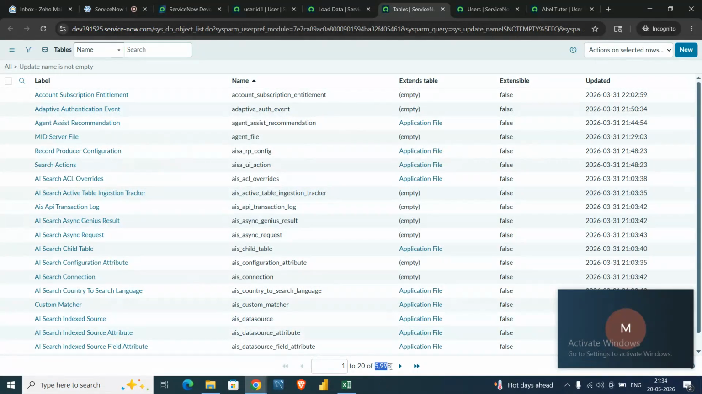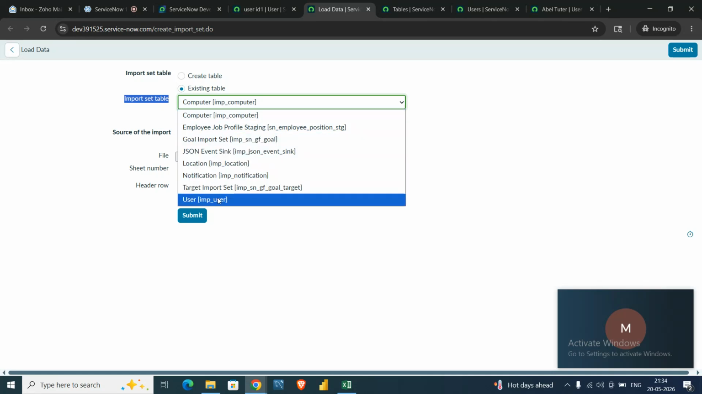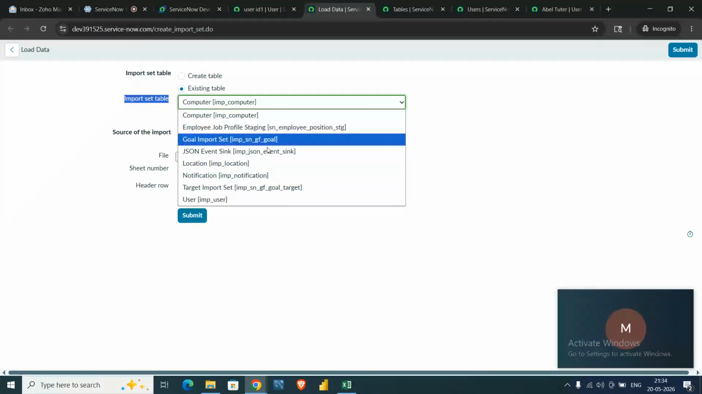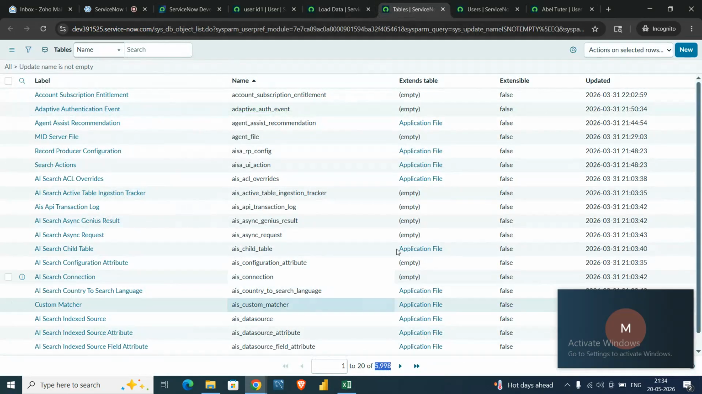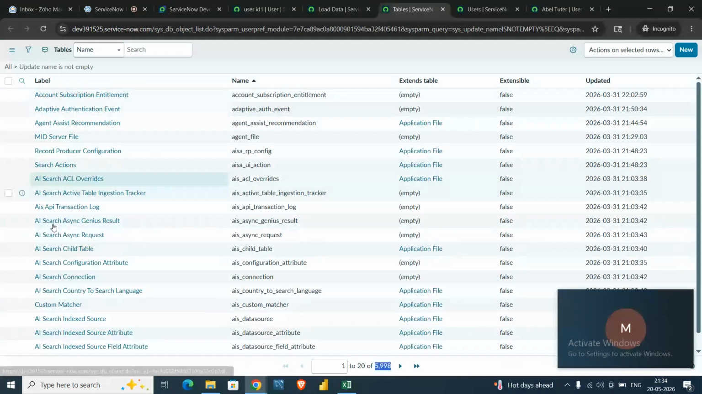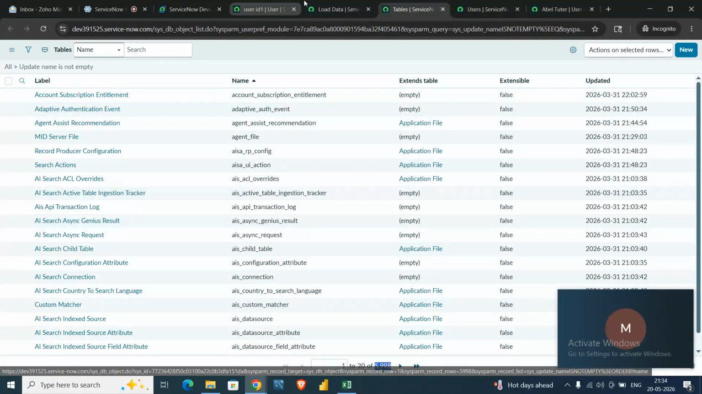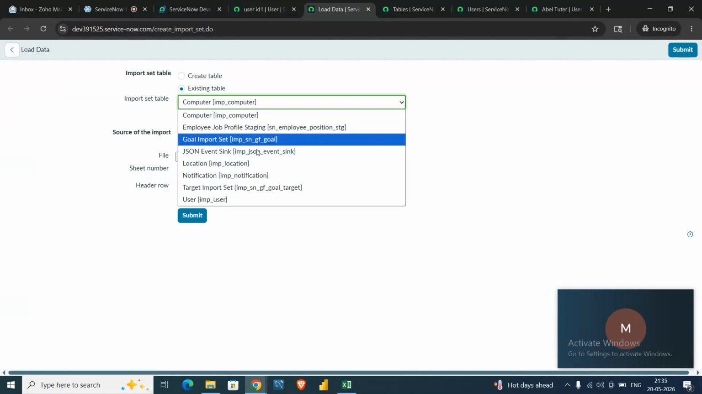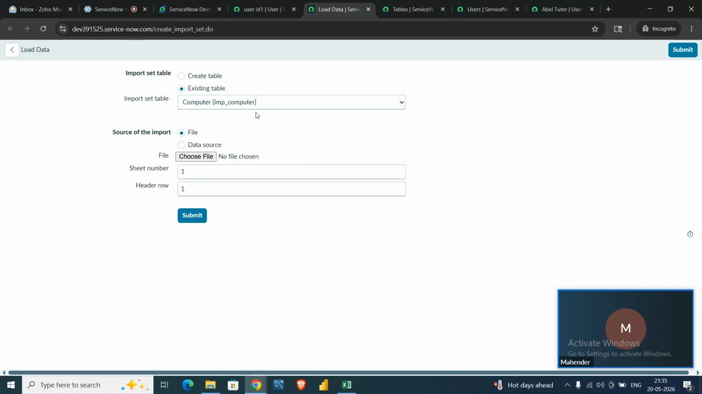Currently, as you can see, 5,998 tables are there in our ServiceNow instance. But in the load data section, only 6 to 7 tables are showing. Why is that? Because these 6 to 7 tables are import set tables. These are not the tables present inside ServiceNow, which we usually use to store ServiceNow data. In an import set table, we store the temporary data coming from an outside source like Excel. These are the things we store here.